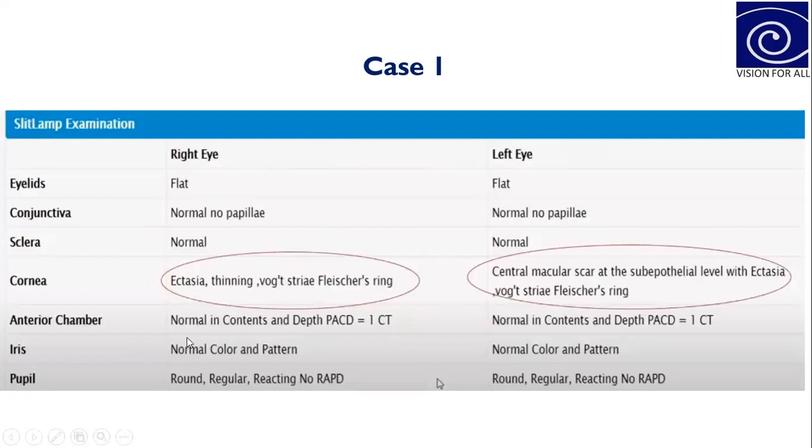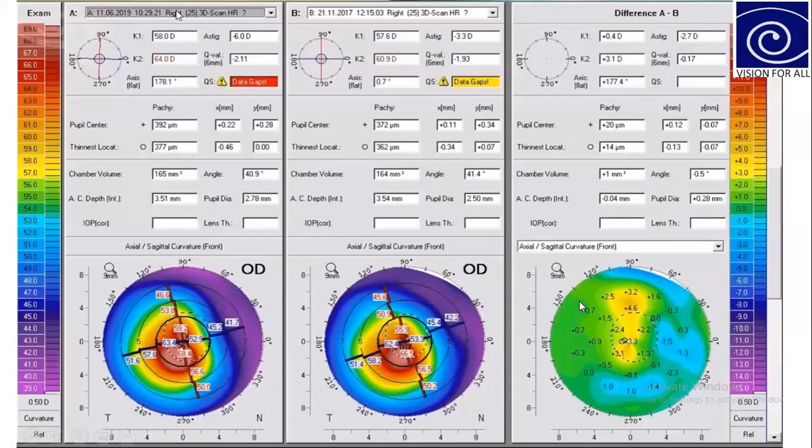The left eye had a central macular scar along with keratoconus signs. This is the Pentacam report of that patient.